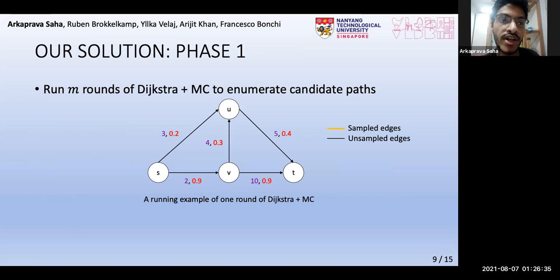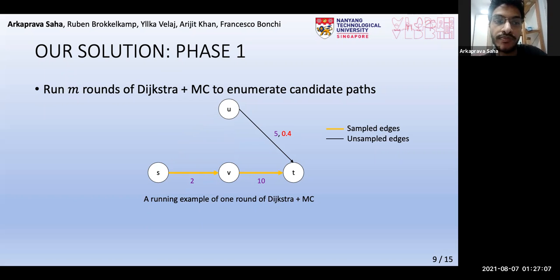DICE+MC is similar to Dijkstra in deterministic graphs, except that when a node is reached, its outgoing edges are sampled with their respective probabilities, and only the sampled edges are used to decide the next node. So starting from S, given the outgoing edge probabilities, we are very likely to end up with this. Then we move to V, where again, given the outgoing edge probabilities, we are very likely to end up with this. Then we move to T. Now, lo and behold, we have a path from S to T.